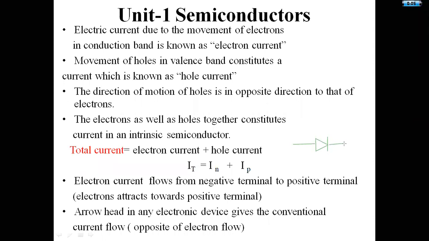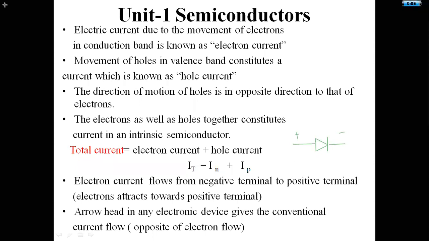This is the diode symbol. As we know, this is the positive terminal and this is the negative terminal. This is the arrowhead. This is the anode terminal and this is the cathode terminal. The arrowhead in any electronic device gives the conventional current flow.